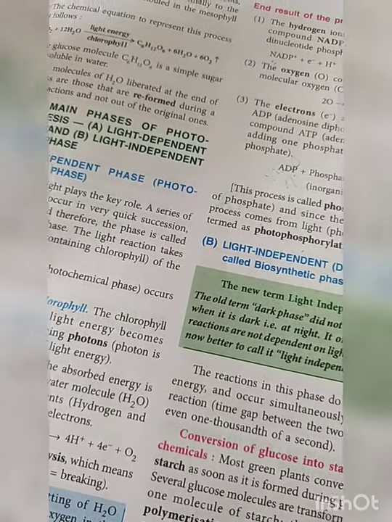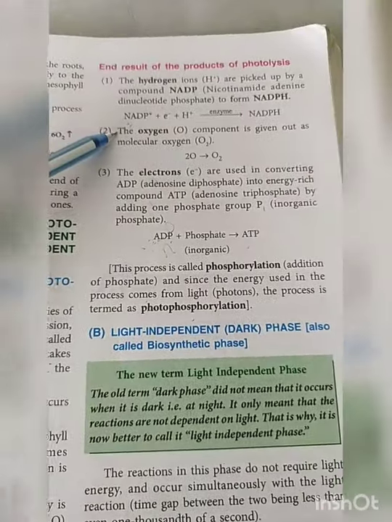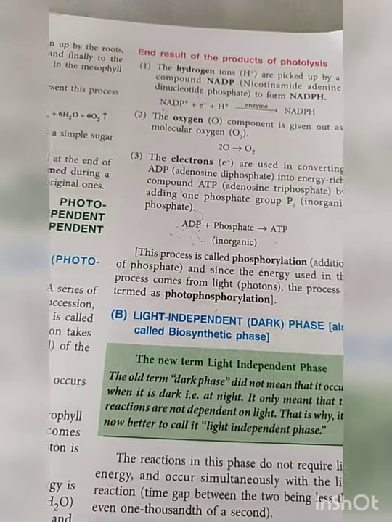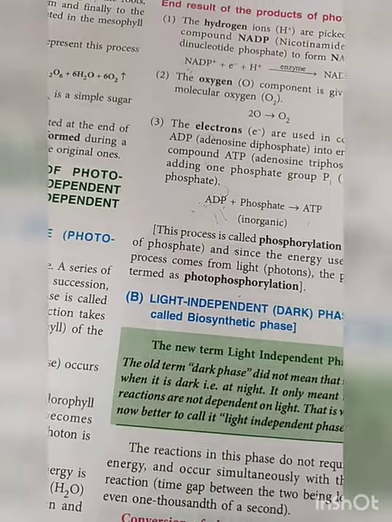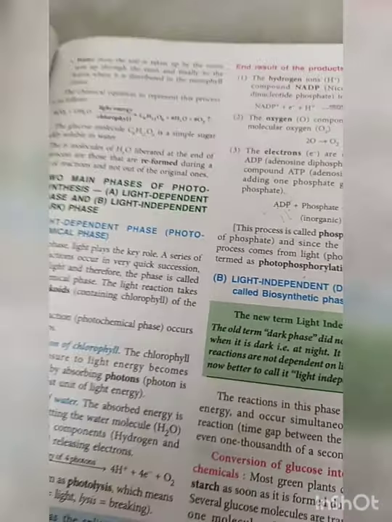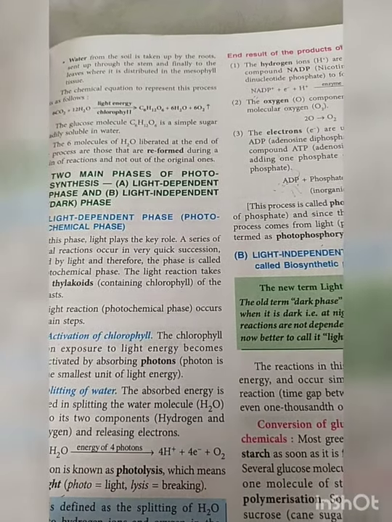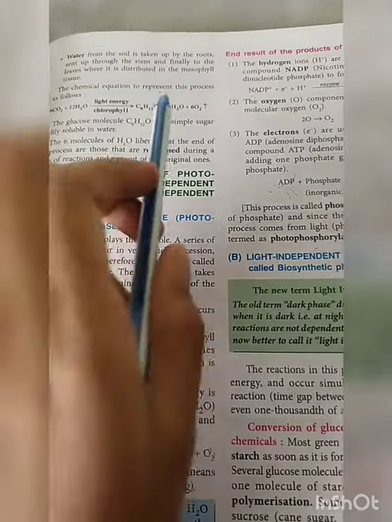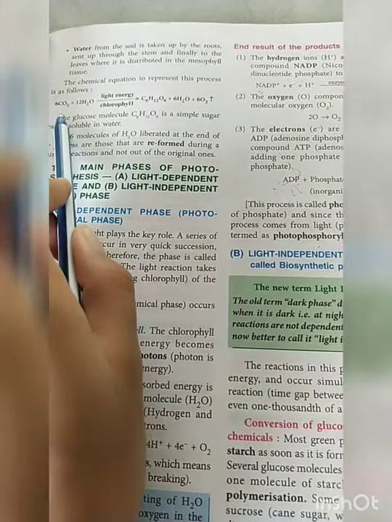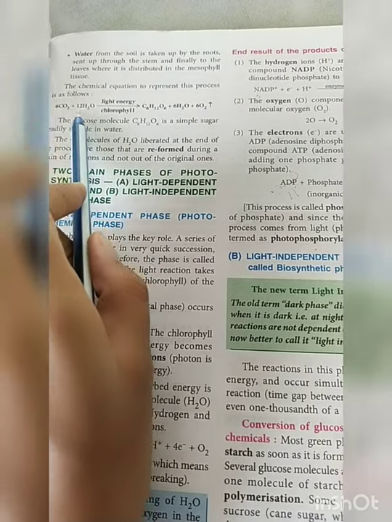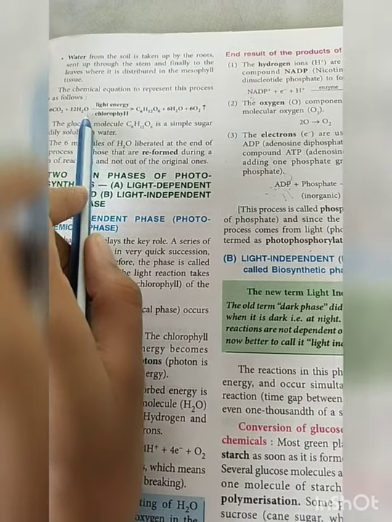Now these 3 steps, activation of chlorophyll, splitting of water, and the end result of photolysis, happen in which reaction? The light dependent reaction, meaning the light reaction. So in the light reaction we studied how water and sunlight participate in the process of photosynthesis. In photosynthesis you see carbon dioxide and water. About water we studied here in the light reaction.